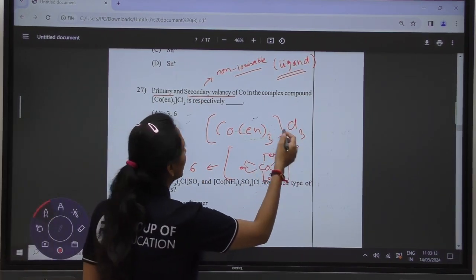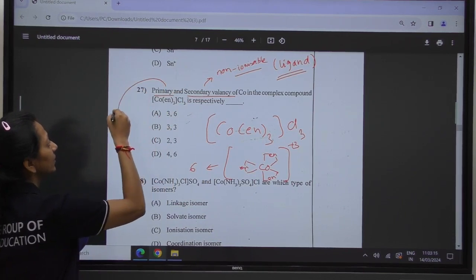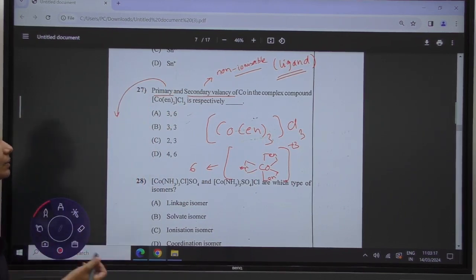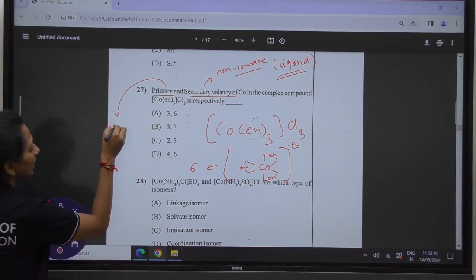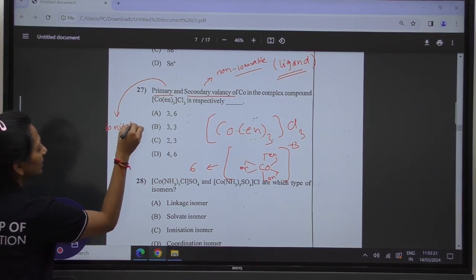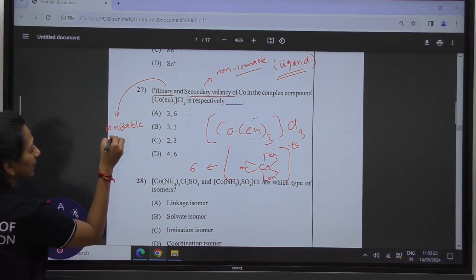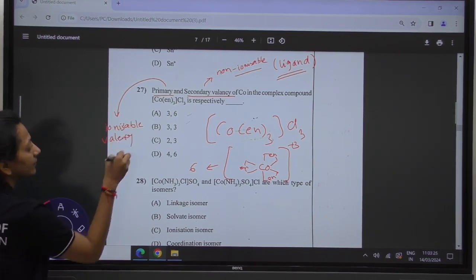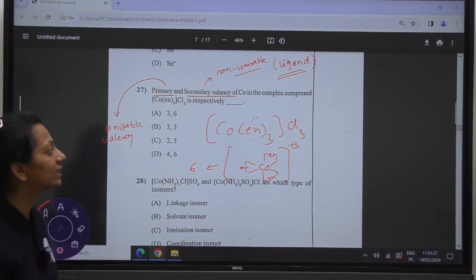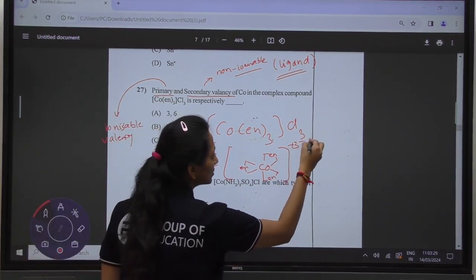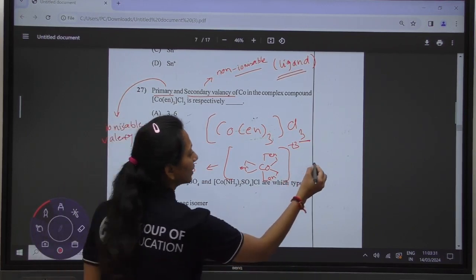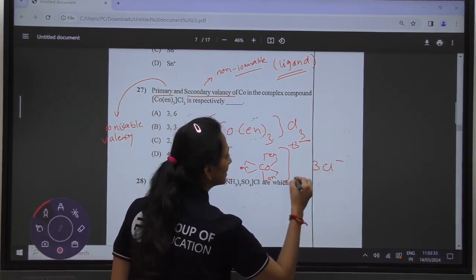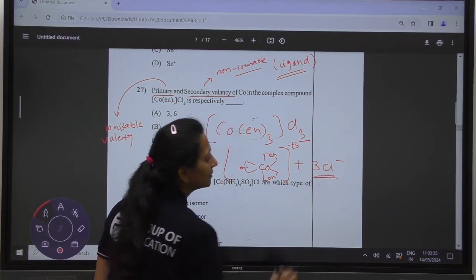Whereas, what is the primary valency? Primary valency is defined as the ionizable valency. So the number of ions it can give with the counter ion is your 3 chloride. You can say 3 Cl minus is given in the solution.